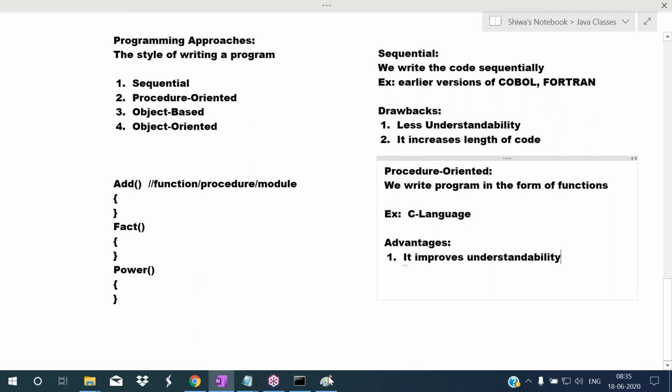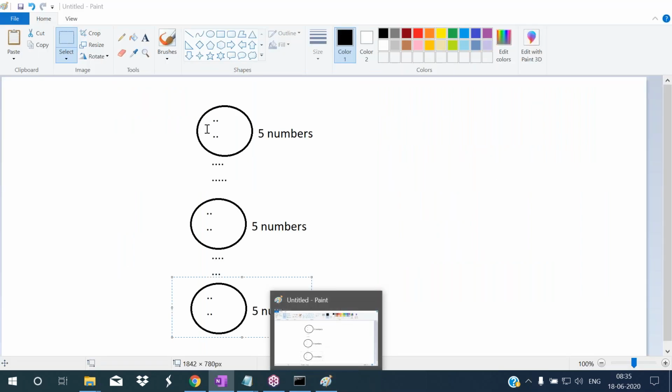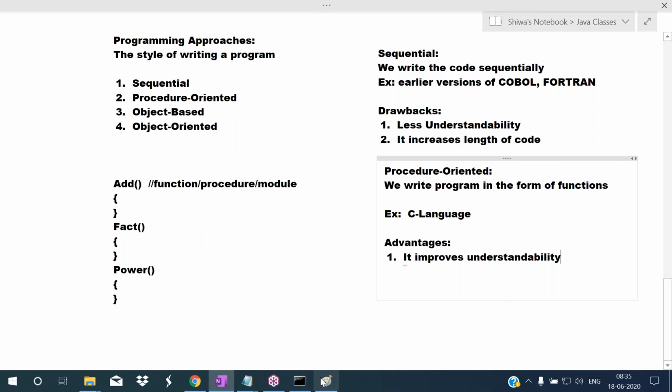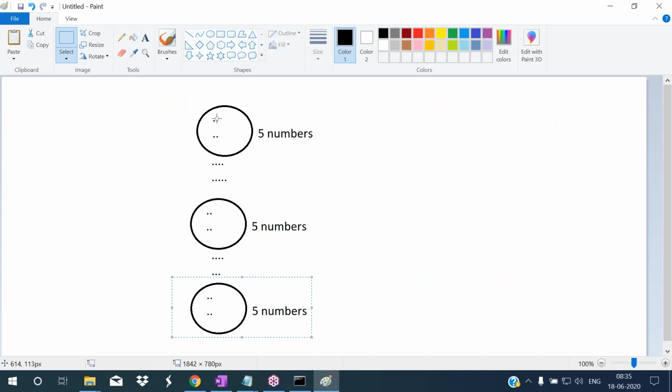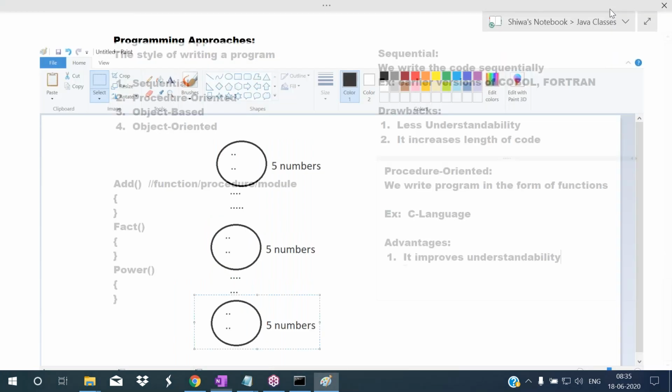I just explained this. In the sequential approach, to perform one task we write this code. After some lines, if you want to perform the same task, again we write the same code. So automatically code length is increasing in the sequential approach.